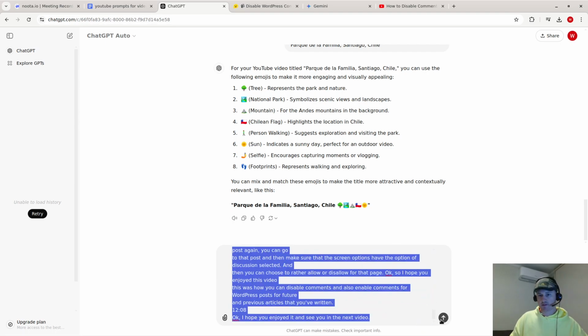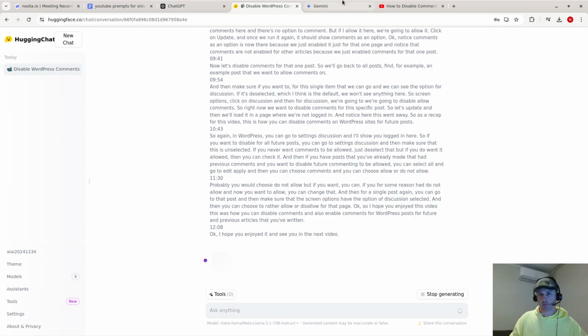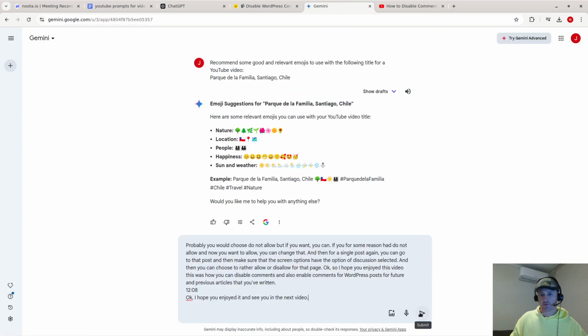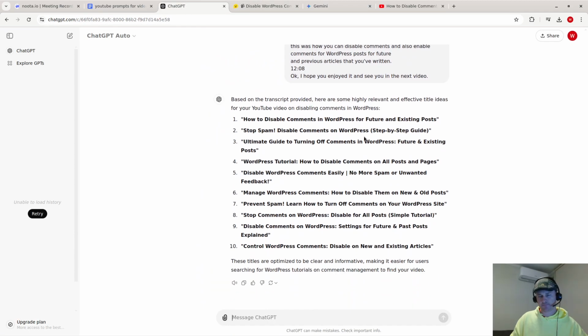I want it to come up with highly relevant title ideas. So I'm going to put this into all three tools: Llama 3, ChatGPT, and Hugging Chat. I'm going to put it into Gemini and ChatGPT. And this is super fast. This is amazing. It came up with ideas like how to disable comments in WordPress for future and existing posts. Honestly, that's just an amazing title.